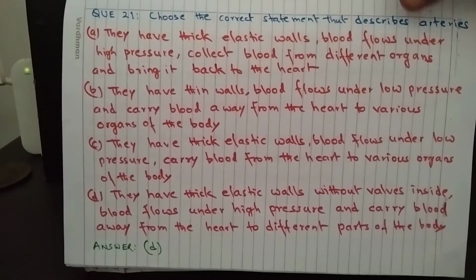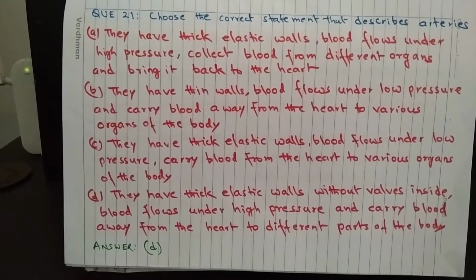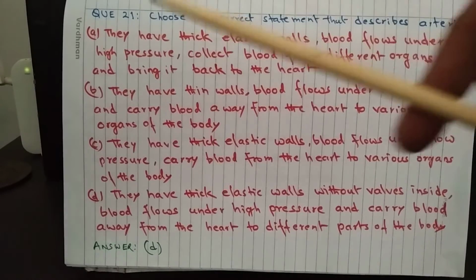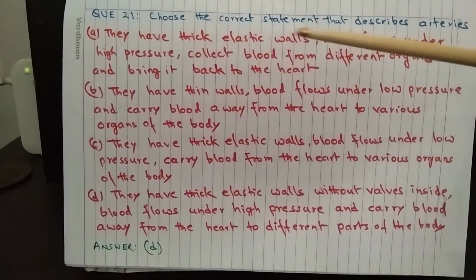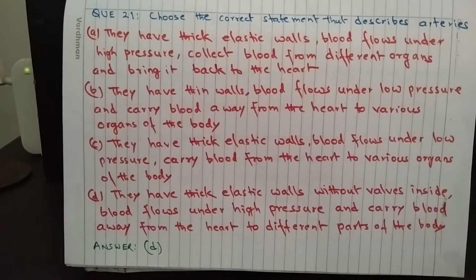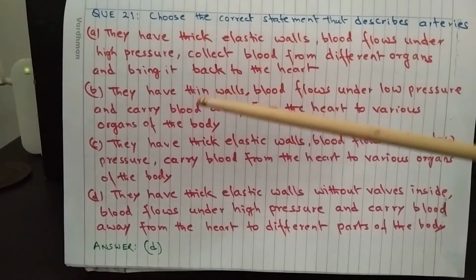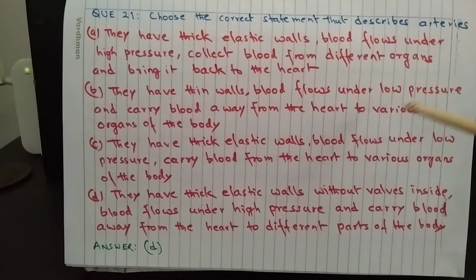Question 21. Choose the correct statement that describes arteries. A. They have thick elastic walls. Blood flows under high pressure. Collect blood from different organs and bring it back to the heart. So certain parts are correct, but arteries do not collect blood from different organs. So this is wrong. B. They have thin walls. Blood flows under low pressure and carry blood away from the heart to various organs of the body. So the thin wall and low pressure are incorrect about arteries.